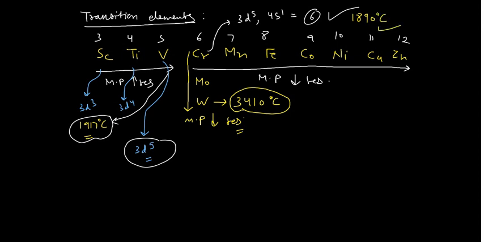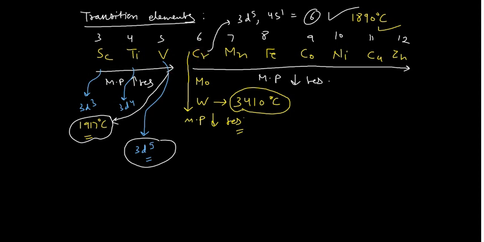So this you will remember. However, chromium has the highest number of unpaired electrons, but it is reluctant to form the metallic bond. When it is reluctant to form the metallic bond, obviously its melting point would be low. But after that, in the case of manganese, iron, cobalt, nickel and all these, the number of d electrons decreases, unpaired electrons decrease, so metallic character also decreases. This is reflected in the decrease in melting point. So melting point increases for the transition series from scandium to vanadium, and from chromium to zinc it decreases. And why chromium, despite having 6 unpaired electrons, does not have the highest, I have explained.